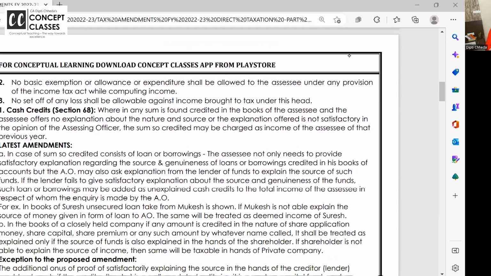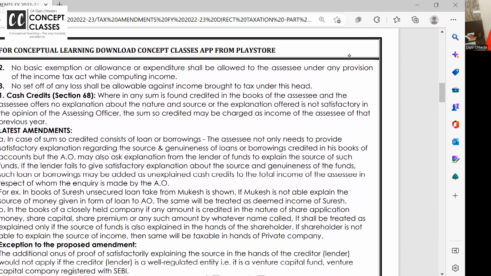Right? Now in this, one amendment is in the cash credit. You know what is cash credit? In your books, some entry is found and you don't know the source of it, wherein any sum is found credited in the books of accounts and the assessee offers no explanation about the nature or source, or whatever explanation he gives, the AO doesn't find it satisfactory.